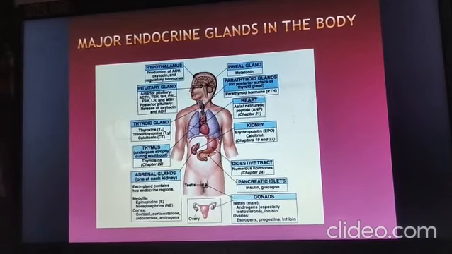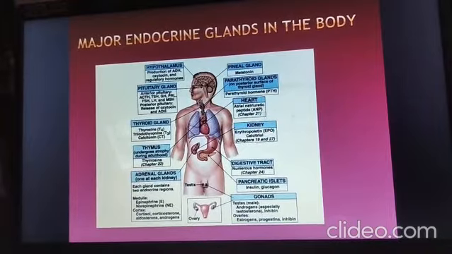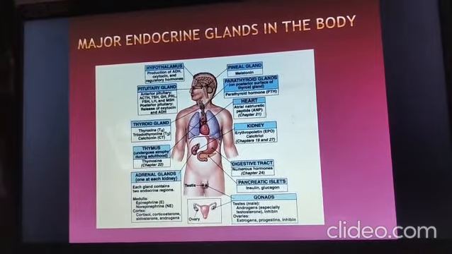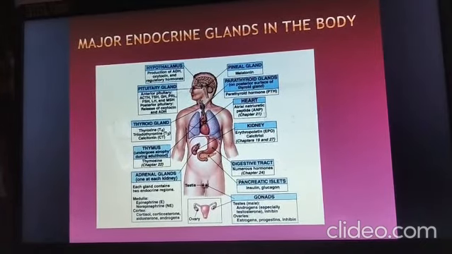Here you can see some endocrine glands present in the human body, like the hypothalamus. The hypothalamus also acts as the master of master glands because it regulates the functions of the pituitary gland. You all know that the pituitary gland is known as the master gland. Why is the pituitary gland known as the master gland? Because the pituitary gland controls the functions of all other endocrine glands.